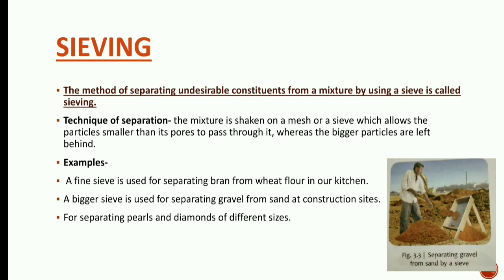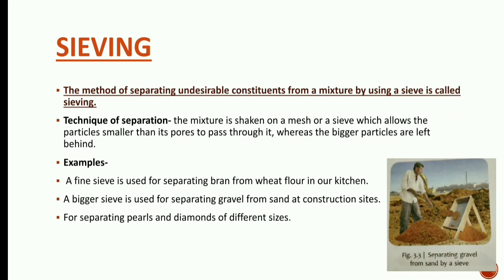Example: a fine sieve is used for separating bran from wheat flour in our kitchen. Second, a bigger sieve is used for separating gravel from sand at a construction site. As you can see in the picture, at a construction site where buildings are being constructed, a sieve of this kind is used to separate gravel from the sand.